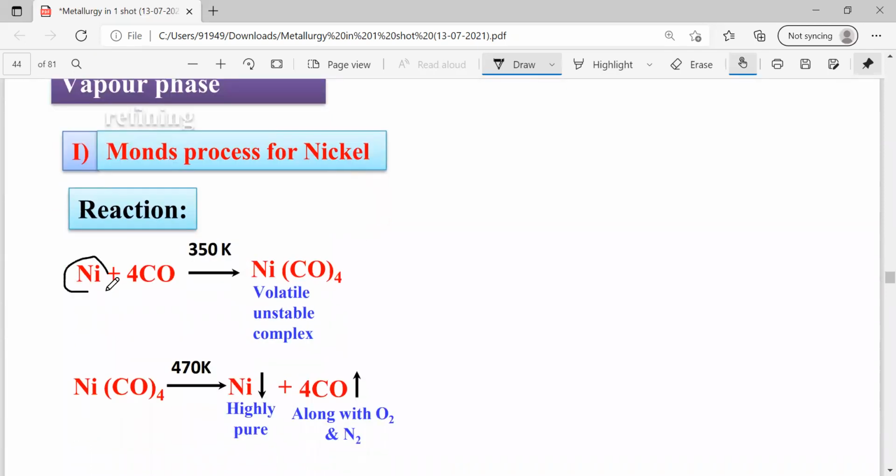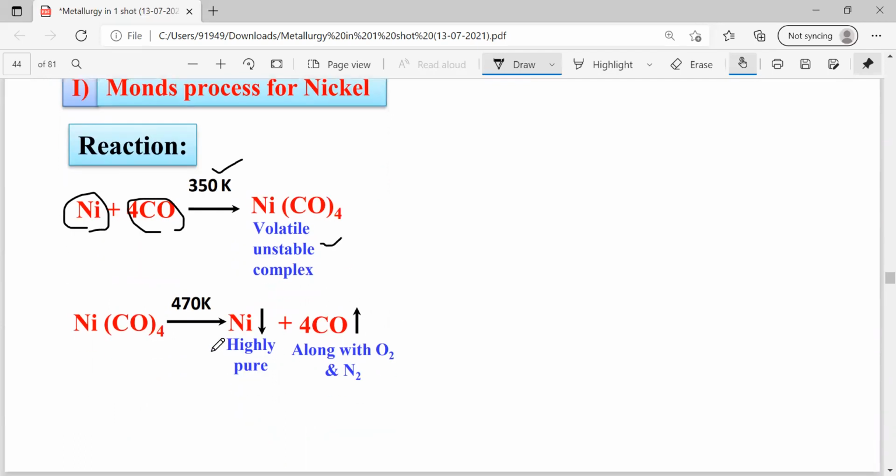If you take impure nickel metal, it is heated with carbon monoxide at 350 kelvins. Since this is considered a low temperature, it gives a volatile unstable complex. If this volatile unstable complex is again heated at a higher temperature, the impurity is removed and we get a highly purified metal. So the Mond process is used for the refining of nickel metal.